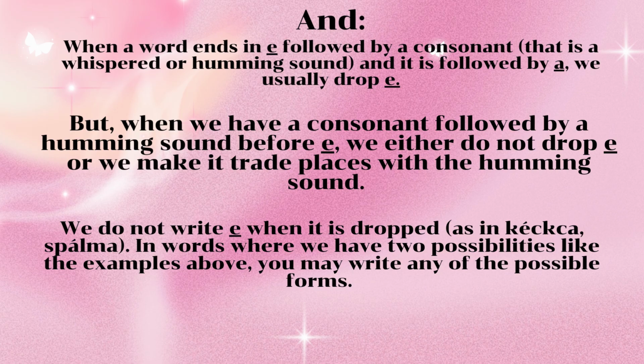And when words that end in E are followed by a consonant that is a whispered or a humming sound, and it is usually followed by an A, we will drop that E. But when we have a consonant followed by a humming sound before E, we either do not drop E or we make it trade places with the humming sound. We do not write E when it is dropped, as in kechka, spalma. In words where we have two possibilities like examples above, you write any of the possible forms.